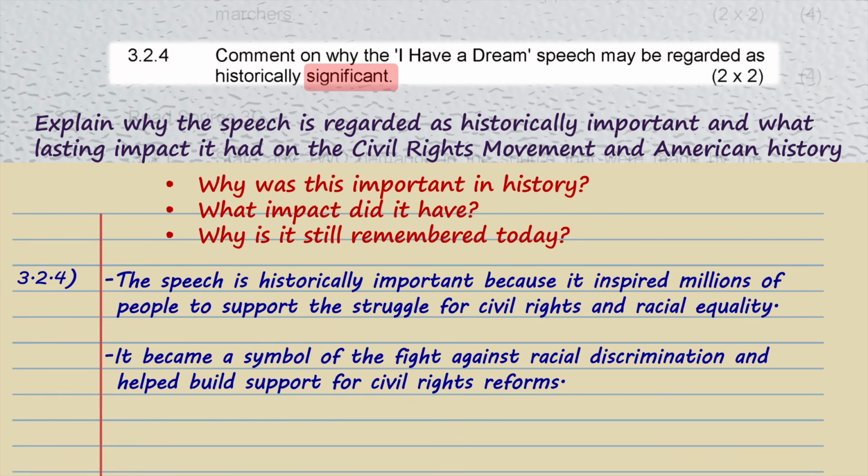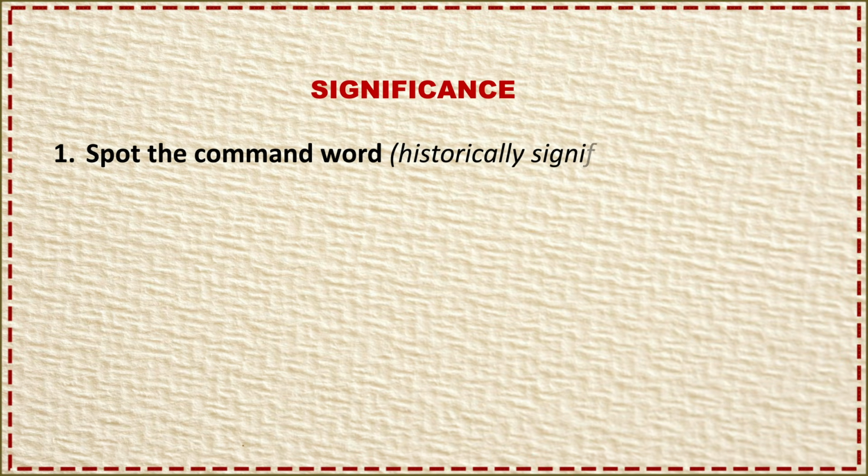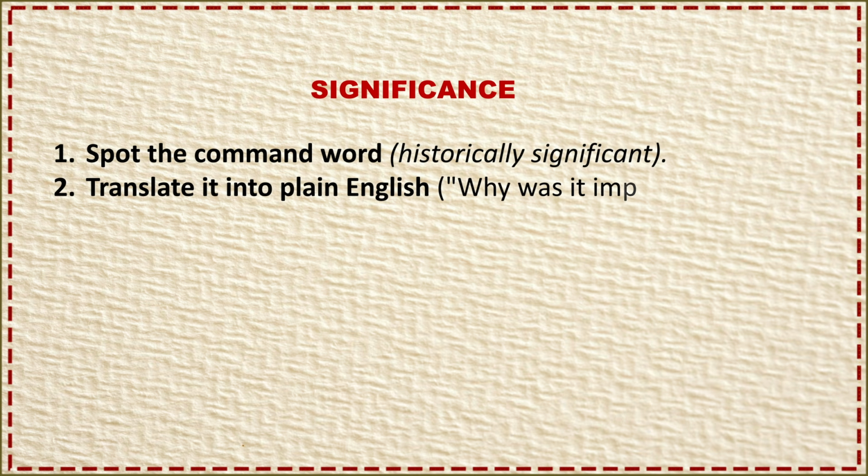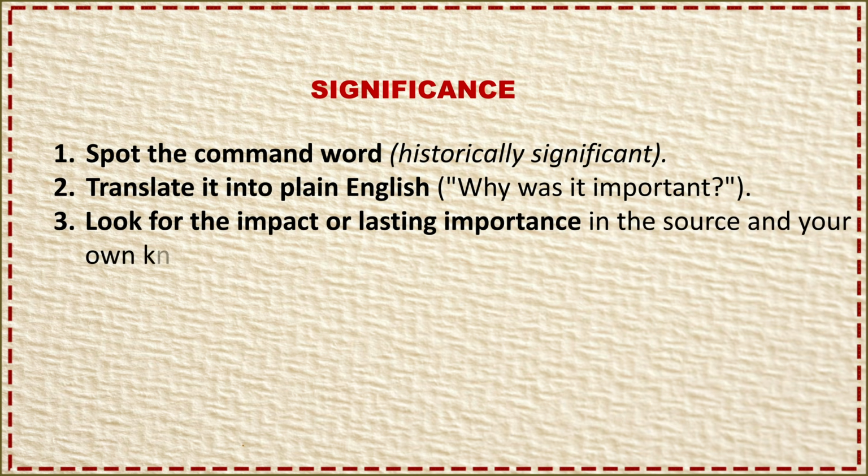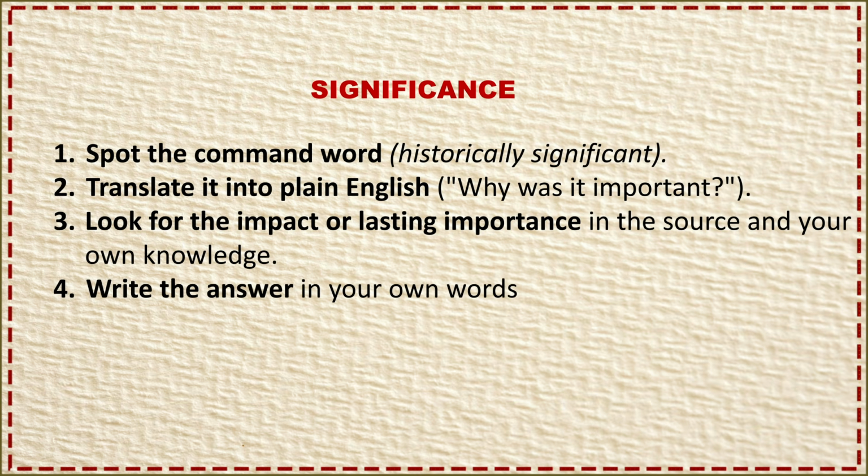The reasoning process for significance questions is simple. Spot the command word, translate it into plain English. Look for the impact or lasting importance in the source and your own knowledge, then write the answer. Use this approach for every significance question you meet in DBE history papers.